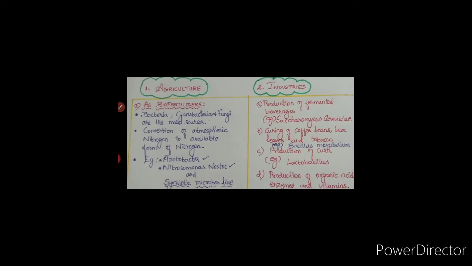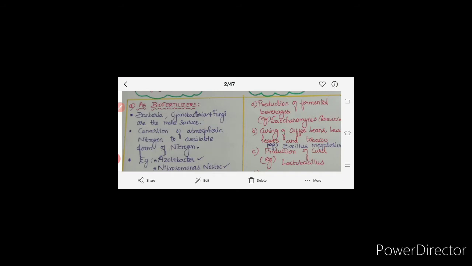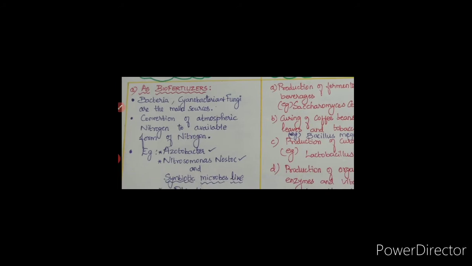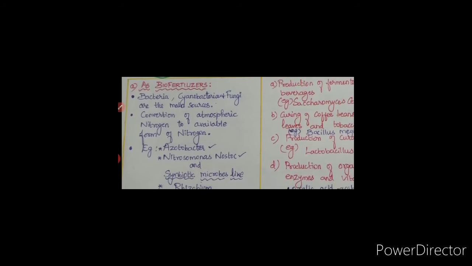It is used as biofertilizer. So what is a fertilizer? It is an organic substance used by the farmers in the soil to enrich the soil, which helps the plant to grow well. The main sources of biofertilizers are bacteria, cyanobacteria and fungi. These are the three main sources which act as biofertilizer. What work it performs is conversion of atmospheric nitrogen to an available form of nitrogen. So these three biofertilizers help bring atmospheric nitrogen down to the soil to enrich the soil in the available form of nitrogen.